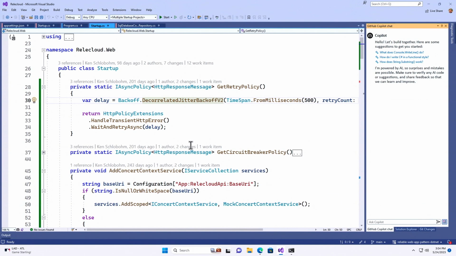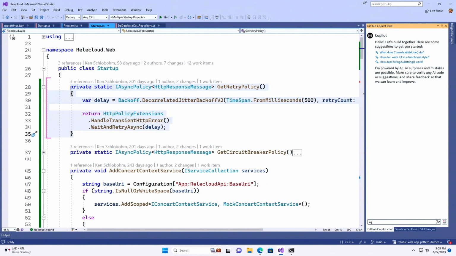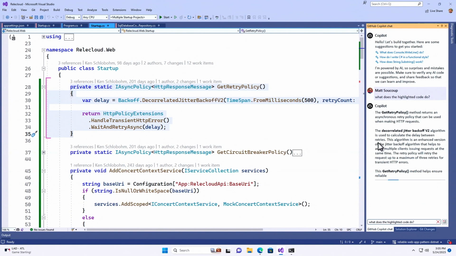Again, these are best practices so that you don't hit denial of service, so you create exponential backoff. Right? And then we can even go through and say, hey, Copilot, what does that do? I told everybody I would do this. This was not planned. So we have no idea what's going to happen. What does the highlighted code do? Come on, Copilot. Look at that. It's an algorithm used to calculate the delay between retries. Enhanced version of the jitter backoff algorithm. Matt, you didn't need me. Who knew?